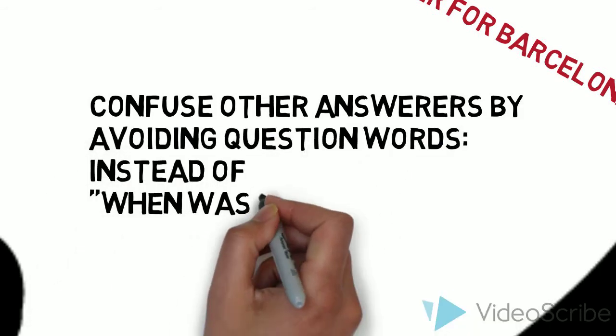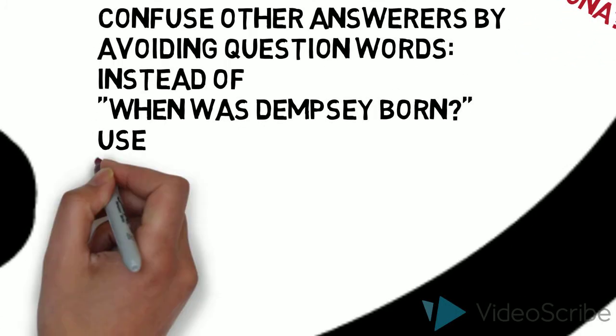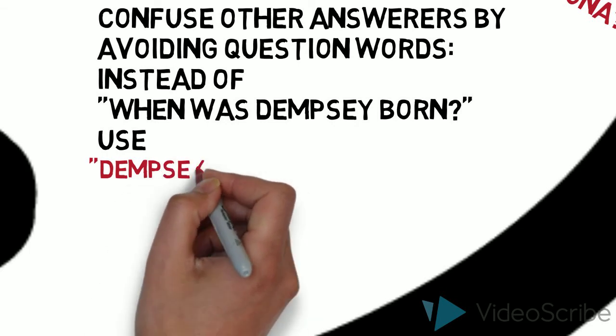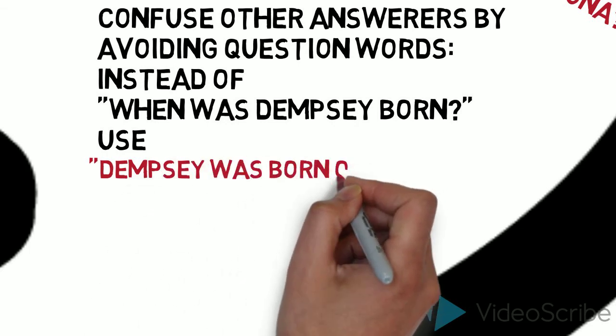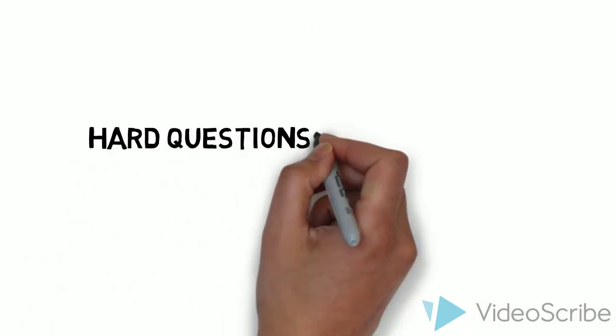Next, we decided to try to confuse other answers by avoiding some question words. When is a question word that easily tips you off that you're looking for a date. So instead of a question like, when was Dempsey born, we decided to say, Dempsey was born on what date? It's perfectly correct English. It asks the exact same question. It's just a little bit harder to answer and a little bit easier for us to generate.